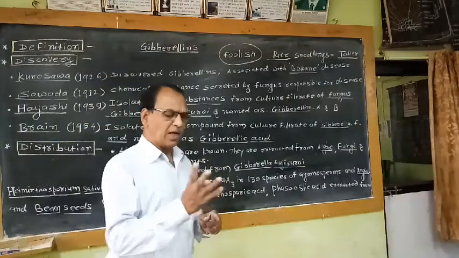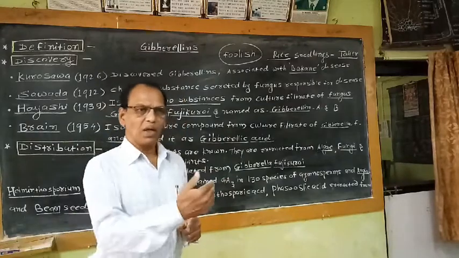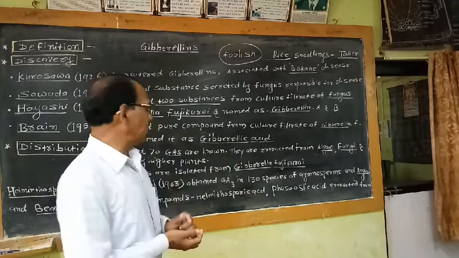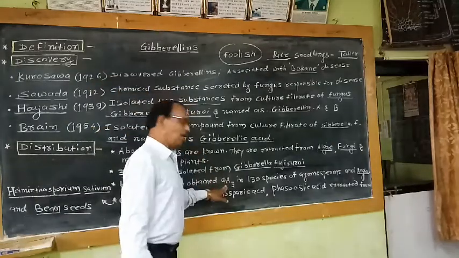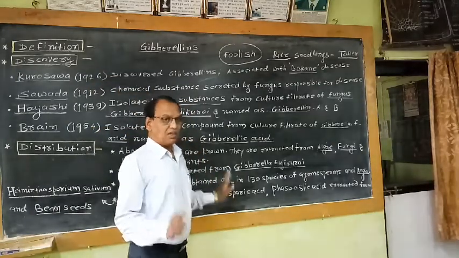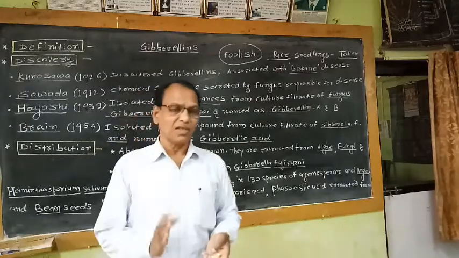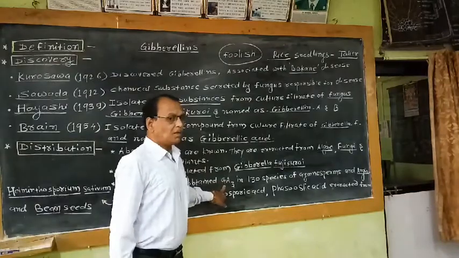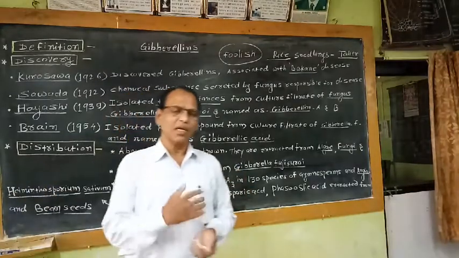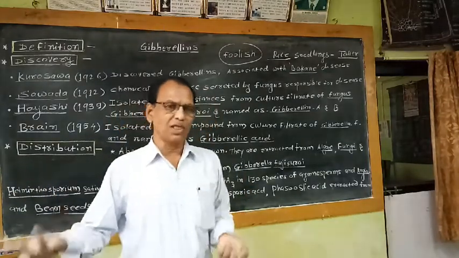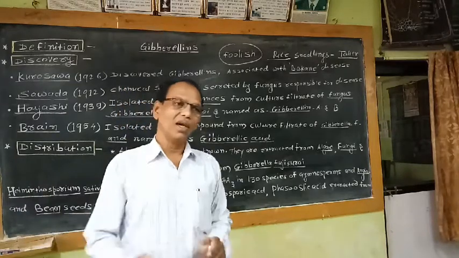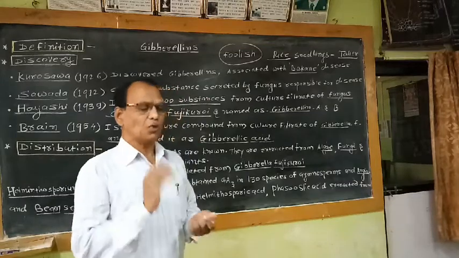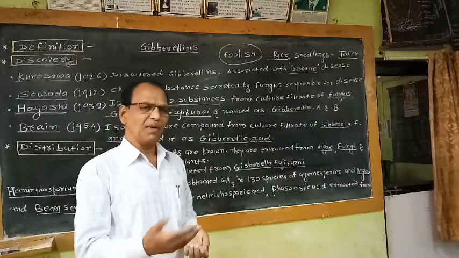That means GA1, GA2, GA3, GA4 and so on. So there is a long list of gibberellins. Naturally occurring gibberellic acid is commonly named GA3. That means this gibberellic acid, which is naturally synthesized by the plants, is commonly named GA3. Other GAs are named differently, like GA1, GA2, GA4, GA5, GA6 and so on. Other GAs are also produced by different plants and named differently.